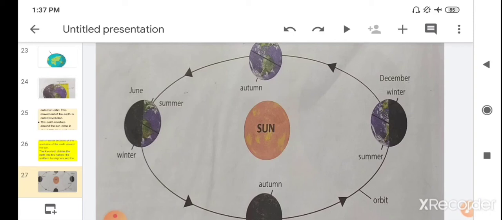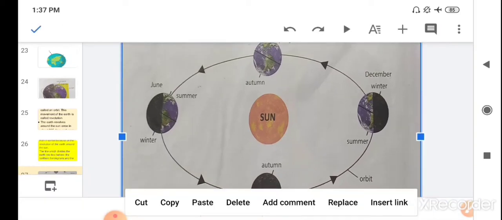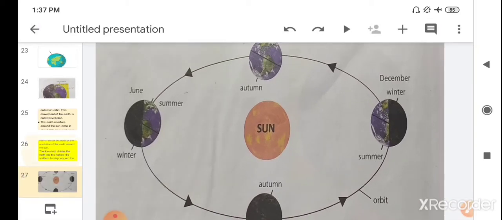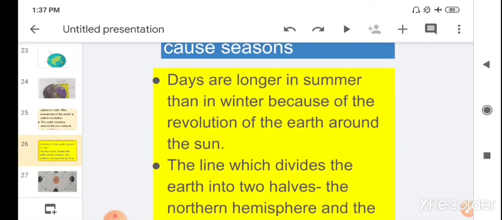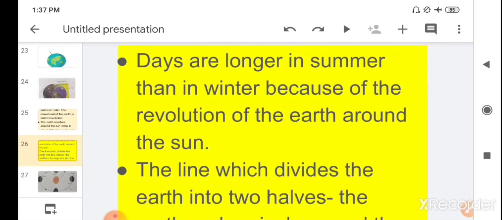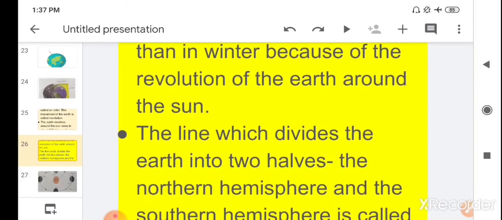And when earth spins around its own axis like this, then this type of movement is known as rotation. Children, these two types of movement of earth take place at the same time.